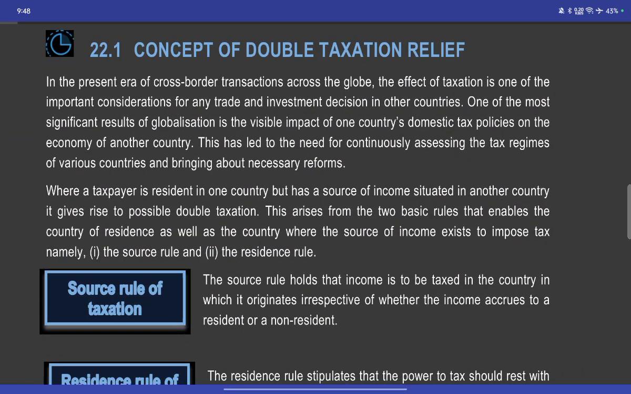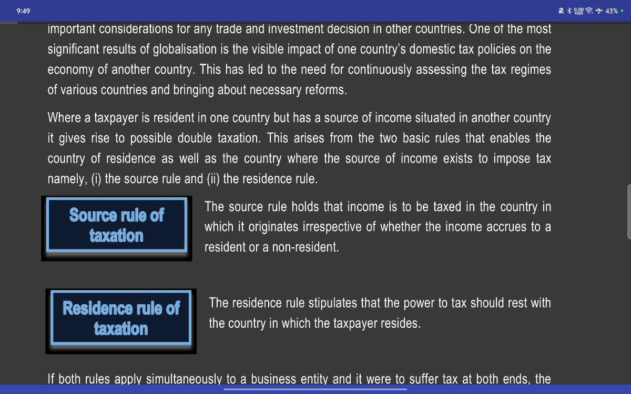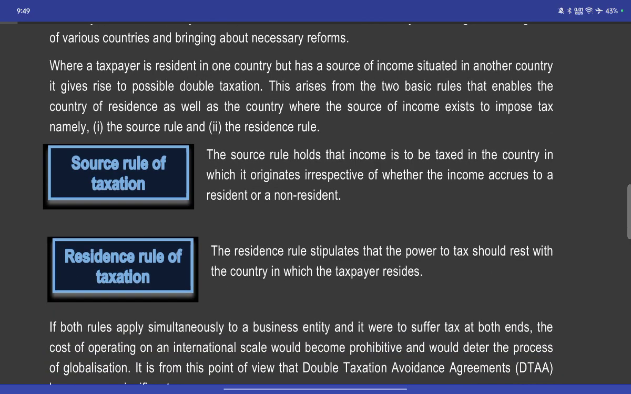In the present era of cross-border transactions across the globe, the effect of tax on a transaction is one of the important considerations of trade and investment in other countries. One of the most significant results of globalization is the visible impact of one country's domestic tax policies on the economies of other countries. It has raised the need for continuous assessment of the tax regimes of various countries in bringing together necessary reforms.